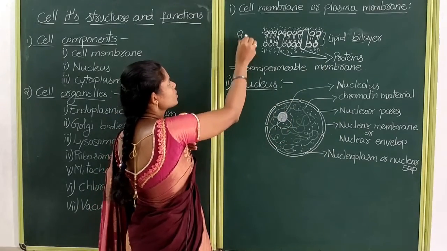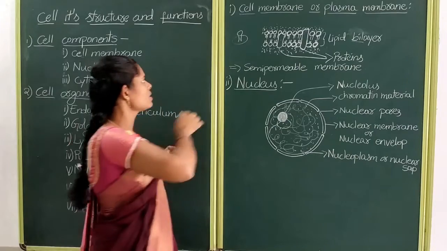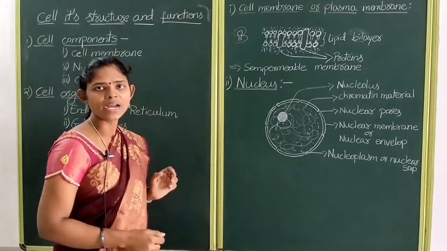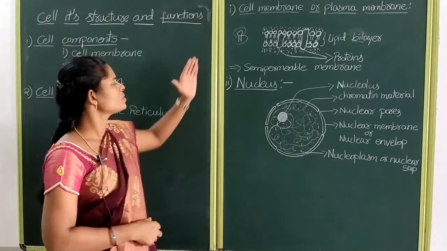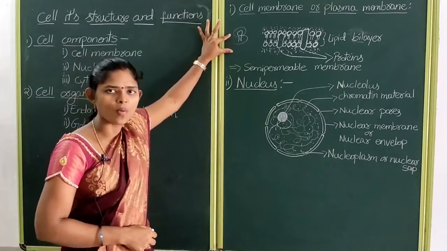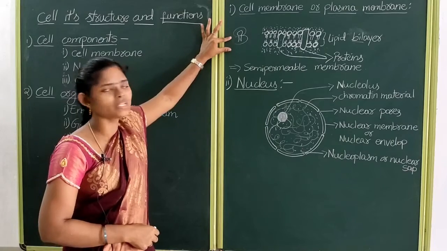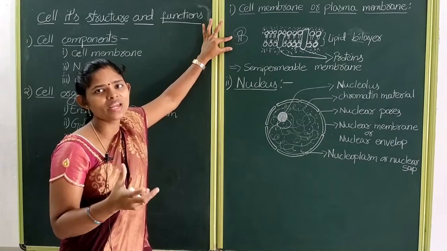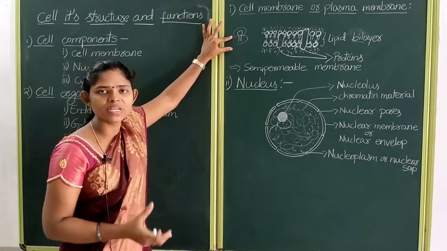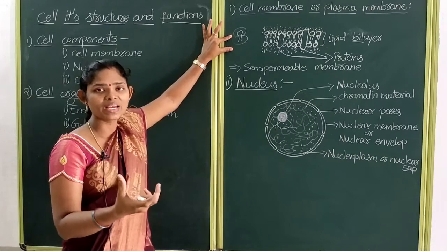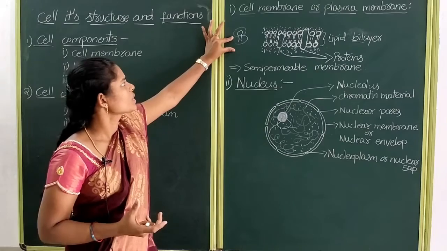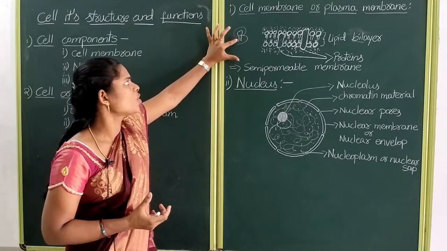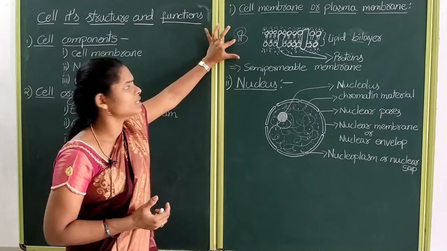Here you see, this end is hydrophobic in nature, and this end of the lipid molecule is hydrophilic in nature. What is hydrophobic? Hydro means water, and phobic means phobia, fear. So this end is hydrophobic, meaning it won't bind with water.